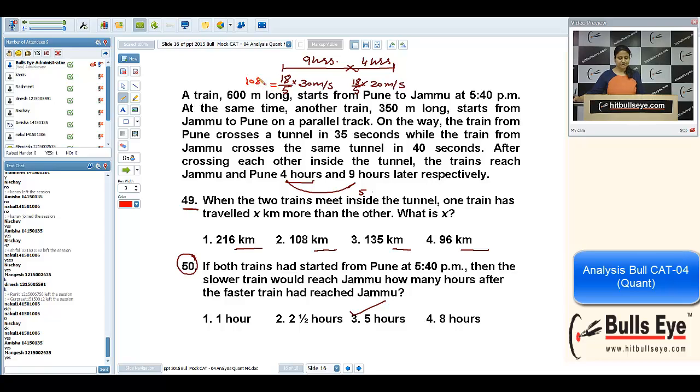It will be 108 kilometer per hour. It will be 72 kilometer per hour. Now what is the 49th question? When the two trains meet inside the tunnel, one train has travelled x kilometer more than the other. What is x? They are meeting here.